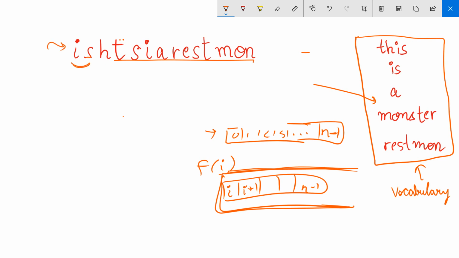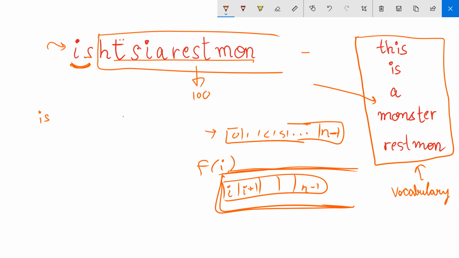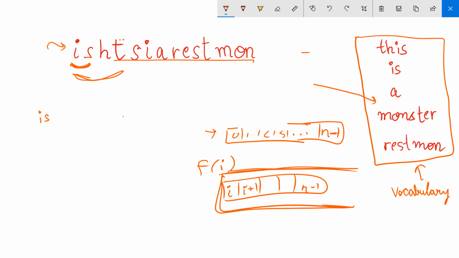Now we know that we can form is using the first two places. Fine. Now consider this part of the string. Let's say we can decode this in 100 ways. So doesn't that mean we can decode this much also in that many ways, right? Also, this is another word that we can build from the monster's vocabulary. This corresponds to this.